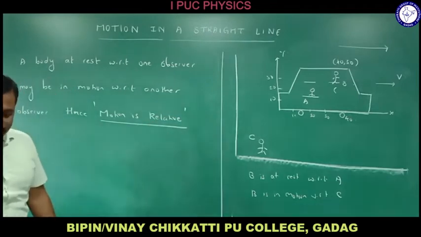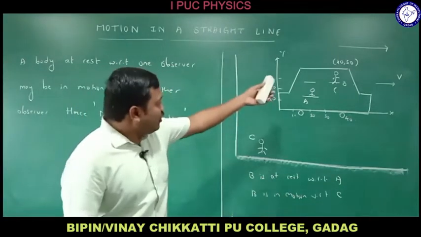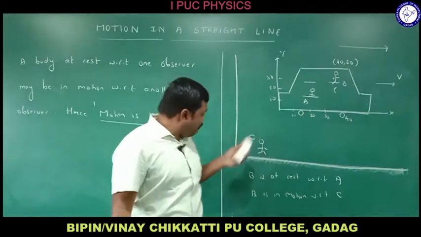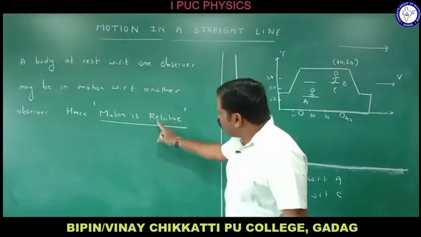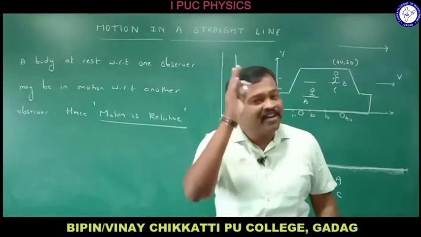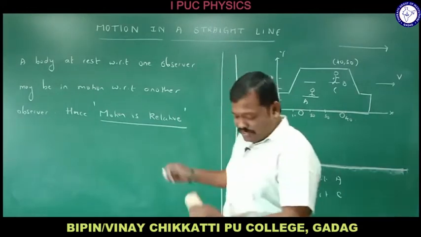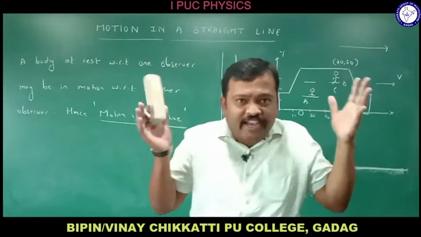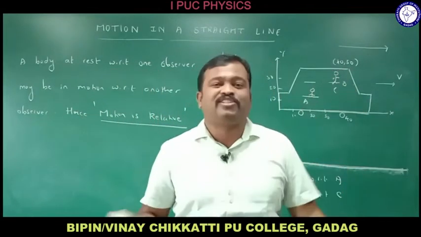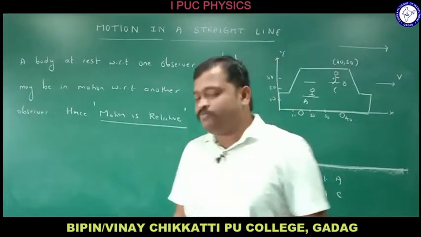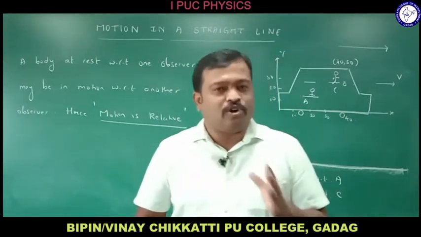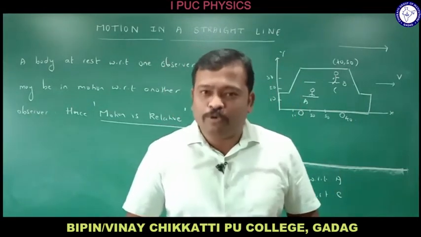Why is motion a relative concept? Because the body may be at rest with respect to one observer, may be in motion with respect to another observer. That is why the motion is called a relative concept, right? So do understand, we cannot say, it depends upon where actually you are, from which reference you are speaking. For example, let me take another example to tell that the body is at rest or in motion, and let me conclude that the motion is relative, right?